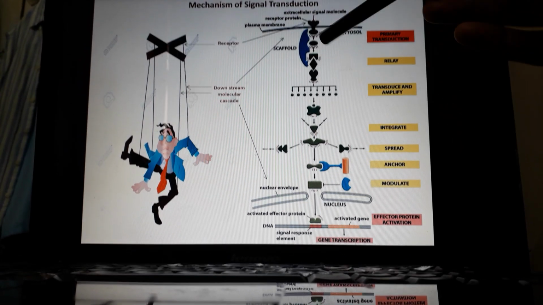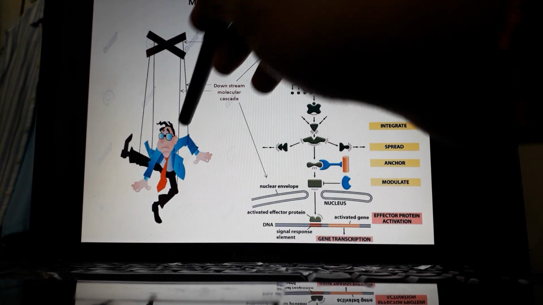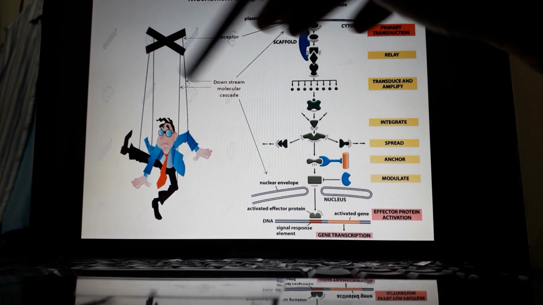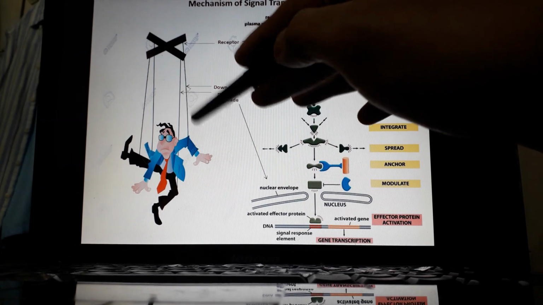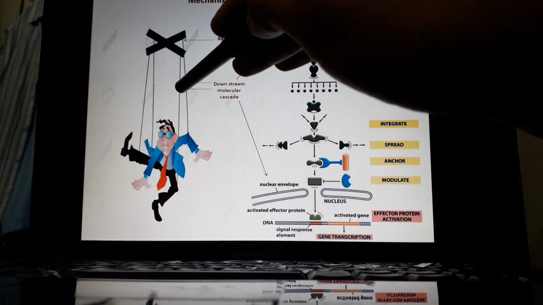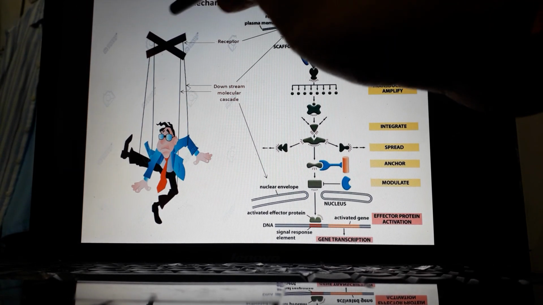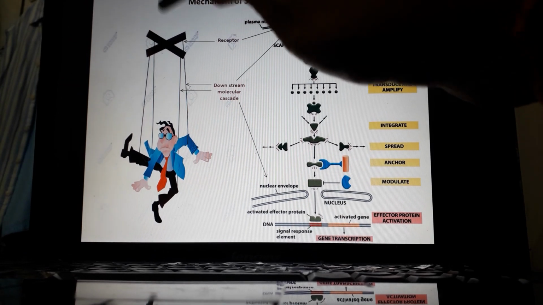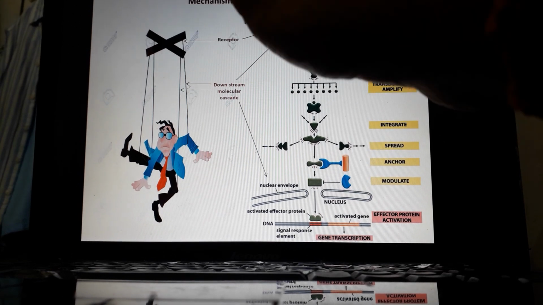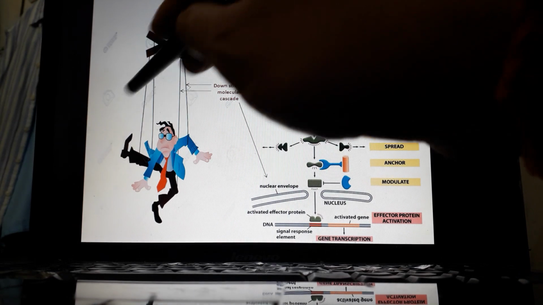Now, what is the basic mechanism of signal transduction? Let us draw an analogy. As we all know, this string doll dances accordingly, and this dancing of the doll is dependent upon how you make it dance by this pulley, and which strings are attached to definite parts of this doll.